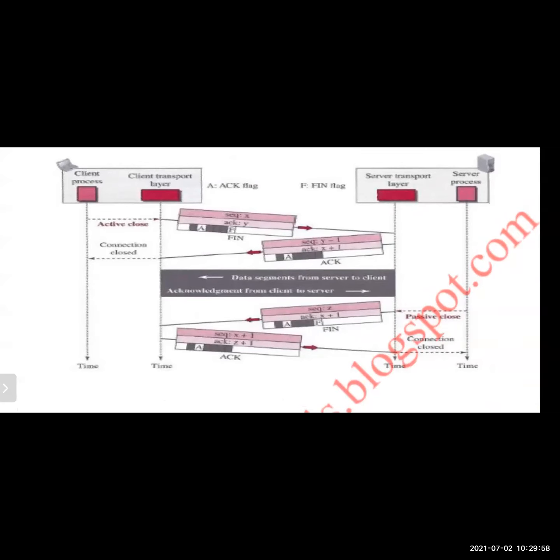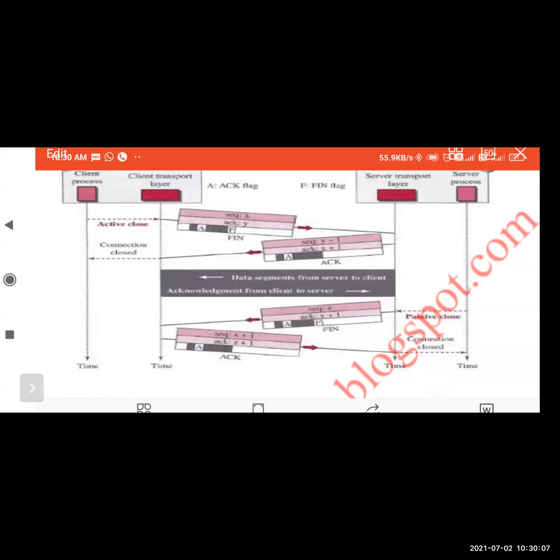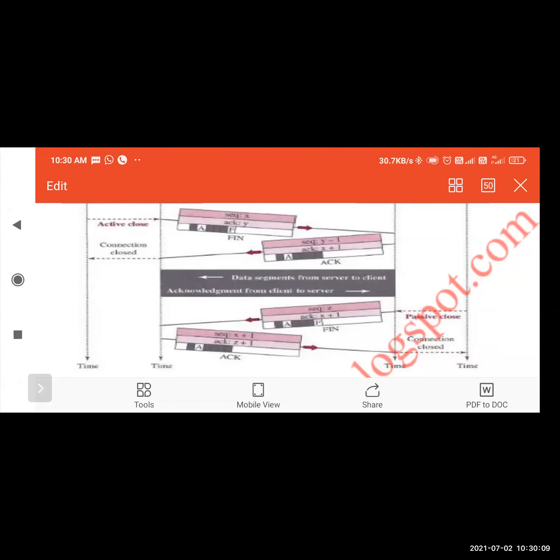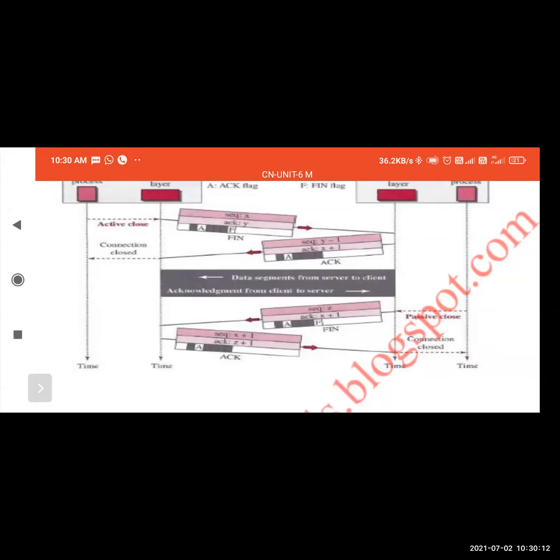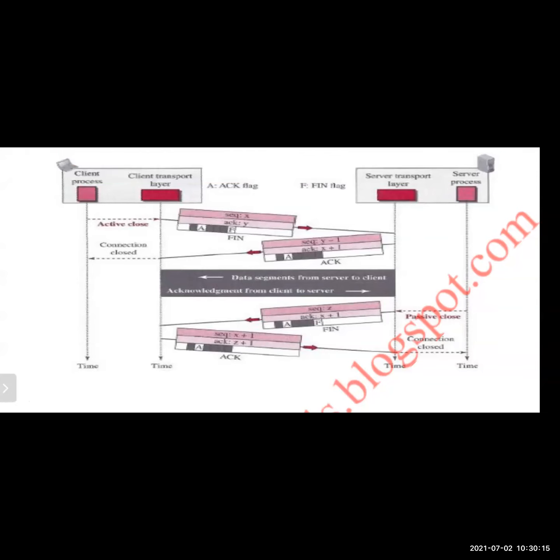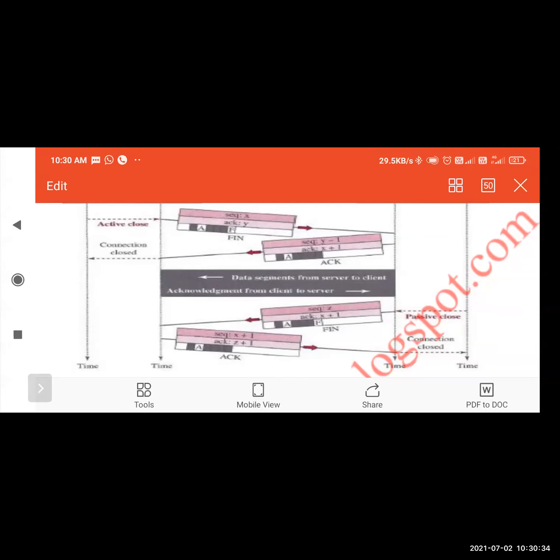In a single diagram, we are showing this one: connection establishment and connection closing. See here what has happened. When the client has sent the connection closing request, the acknowledgement has come from the server, so at the client side the connection has been closed. Still the server has some data to transfer, so the server has transferred the data to the client, and finally the server also is willing to close the connection. Clear? After the client has sent a request for closing the connection, if the server has some data to transfer, then it will do so.